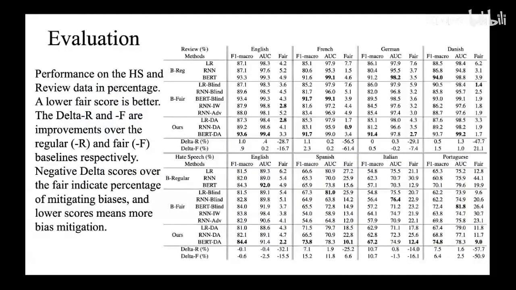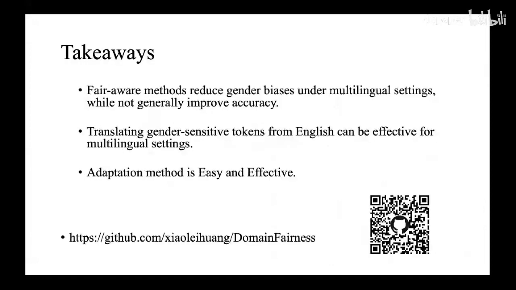We evaluate our methods and compare them with different baselines, covering both neural-based approaches and non-neural classifiers. We present the performance scores in this table. A lower fair score is better. Delta R and delta F are the improvements over the regular and fair baselines respectively. Negative delta scores for fairness indicate the percentage of mitigated bias, and lower scores mean more bias mitigation.